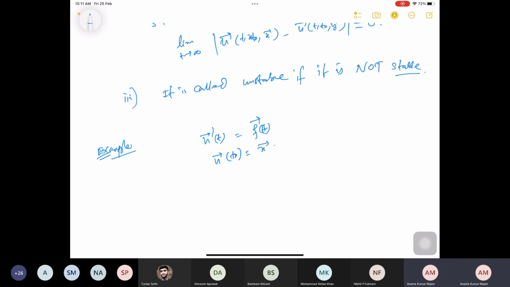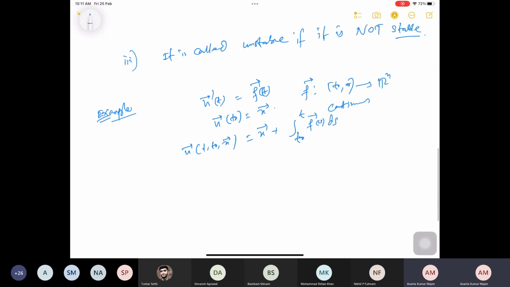Again, consider this f, which maps from t0 to infinity to R^n, and is at least continuous, so that the solution to this problem holds. Now how does the solution look? If I denote it as u(t, t0, x vector), this is nothing but x vector plus the integral from t0 to t of f(s) ds.